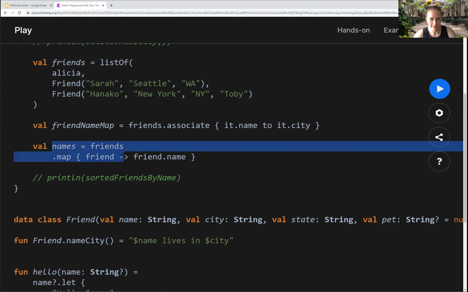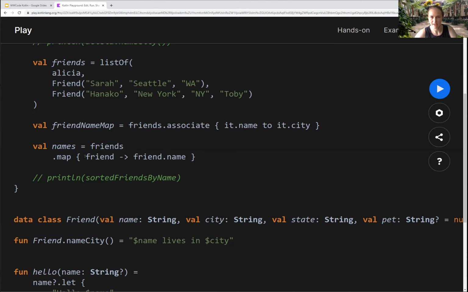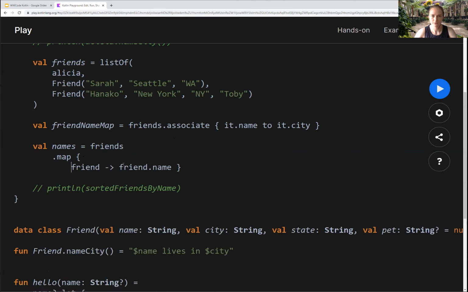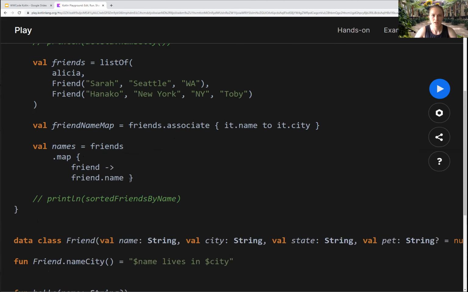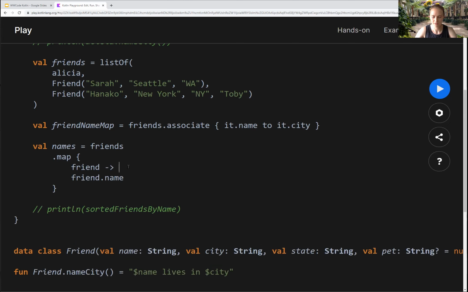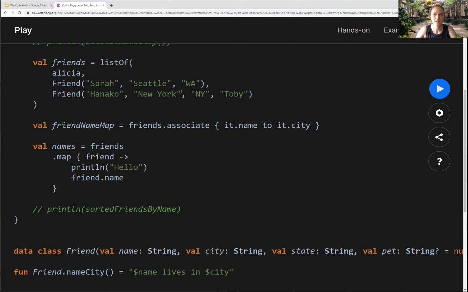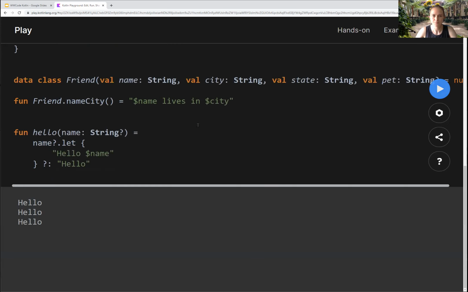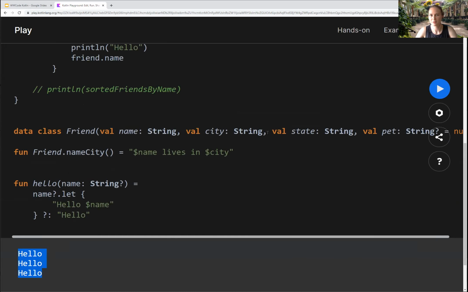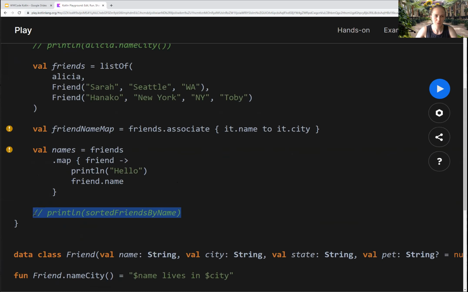So here I have my names, so friend names, and I have a map that goes from friend to friend.name. And I'm going to change this up a little bit. So there's 2 lines in here, and one of them will print hello. So every time we map a friend to their name, we're going to print hello. Let me just, it's going to bug me if I don't do it that way. So let's run that. We get hello, hello, hello. Of course, we ran this 3 times. And I will do a print line, names.first.